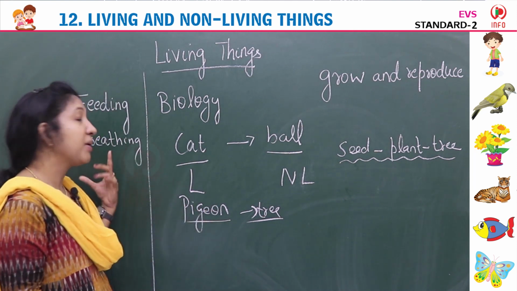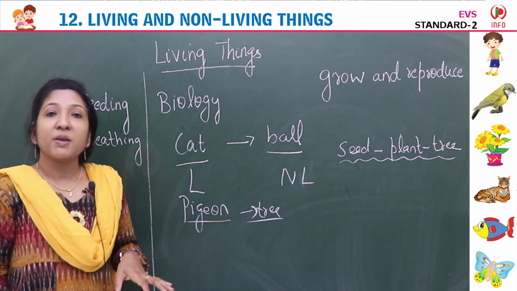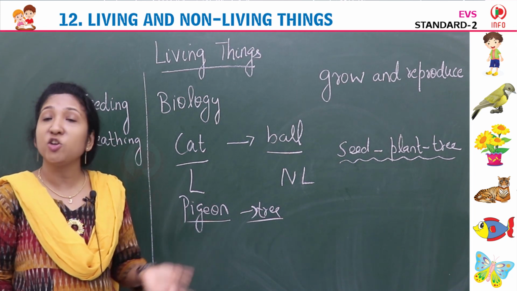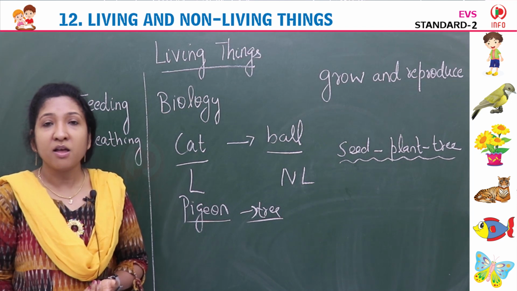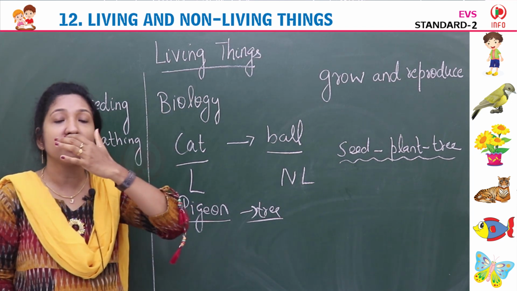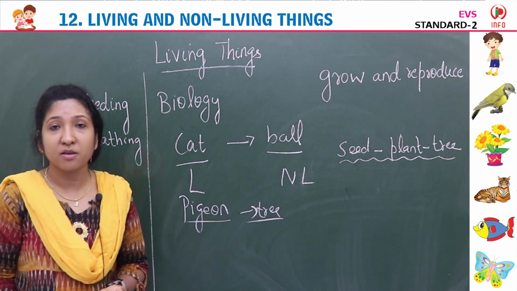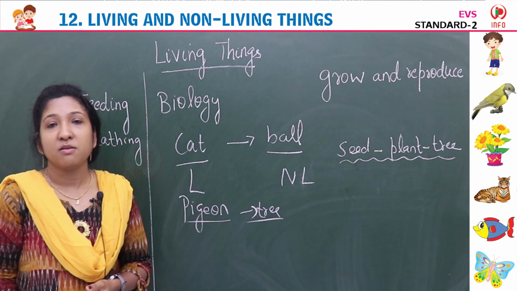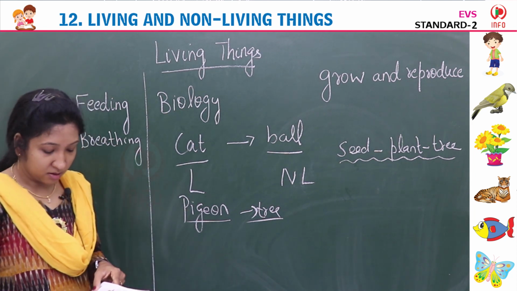Then second, breathing, we all breathe. Human beings breathe through the nose. We breathe like this. Animals also breathe. They need air to breathe. Fish breathe through gills, on the body itself. Plants also breathe. So, living things breathe.